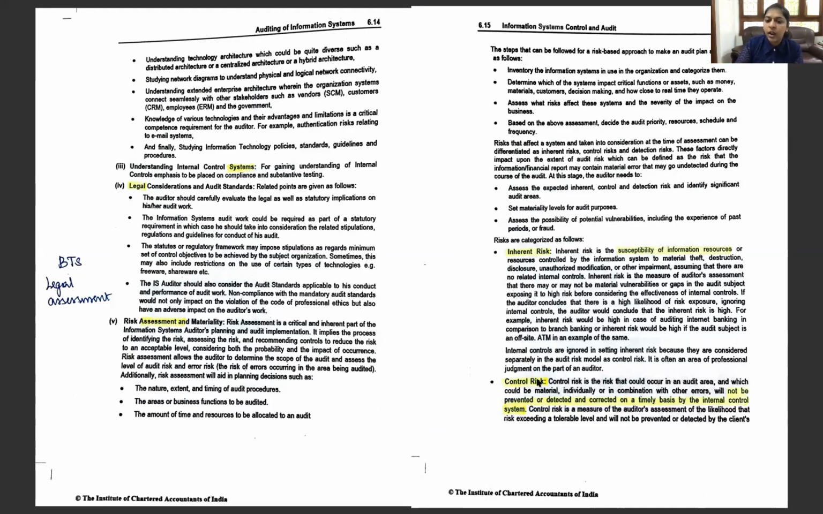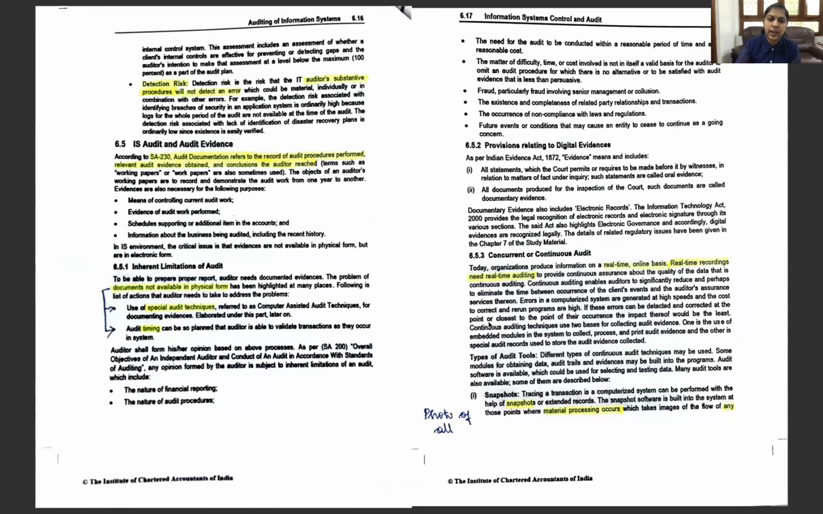Okay, next is a control risk. Control risk, that the control in place will not detect or correct on a timely basis. That an information system in an organization, the information control in an organization, by itself may not have the capability to detect or correct the particular risk. So that is a control risk. What is the detection risk? That the auditor's substantive procedures will not detect an error.